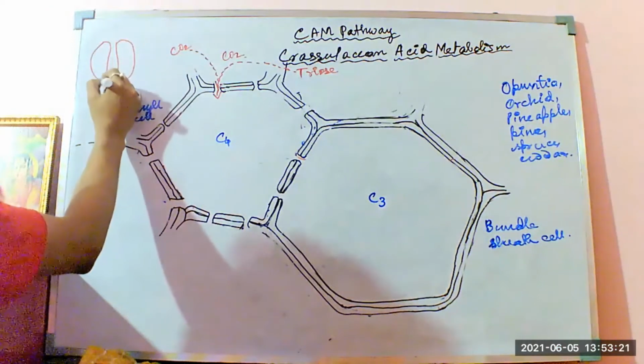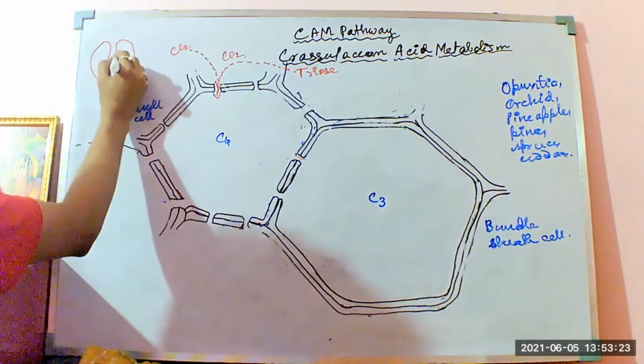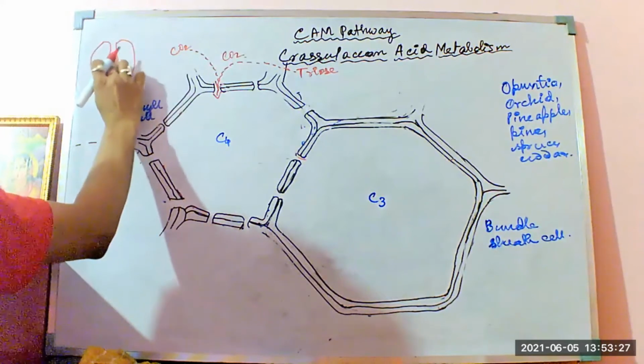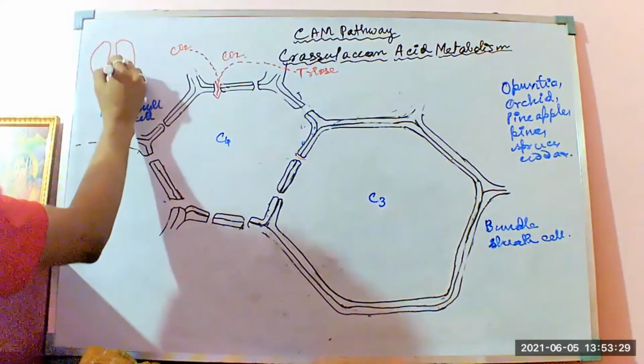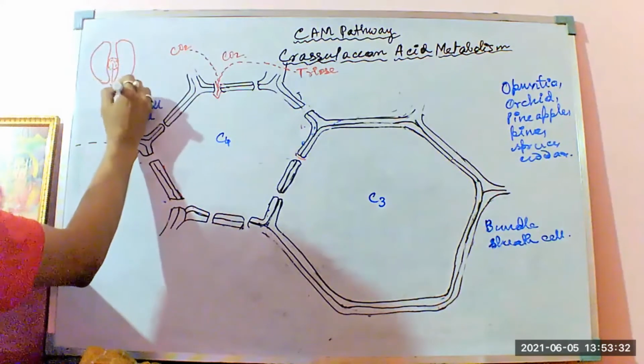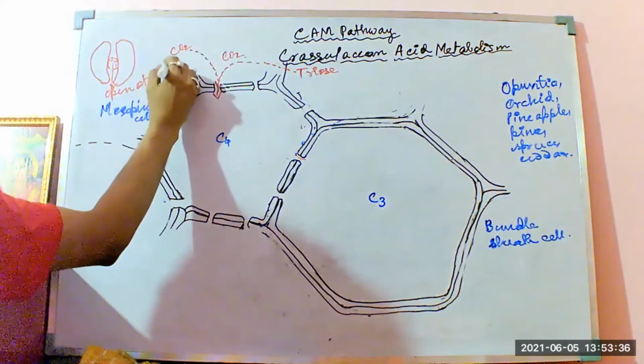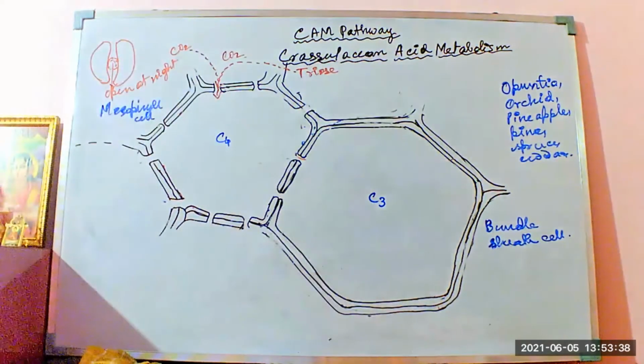These are the kidney bean shaped guard cells, where the stomatal pore lies in the middle. Why are the stomatal pores open at night?